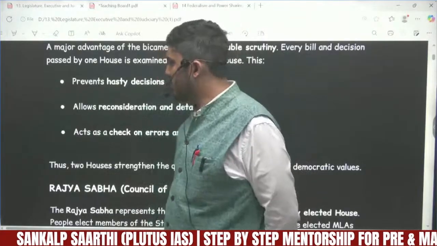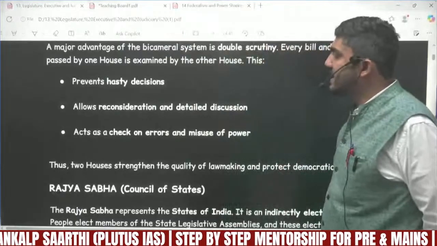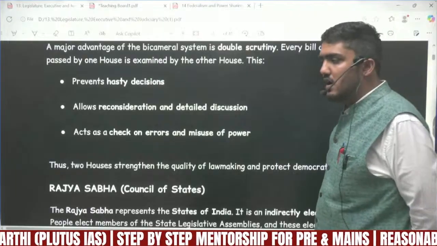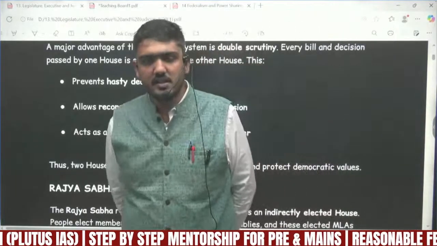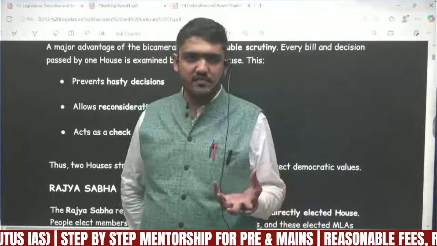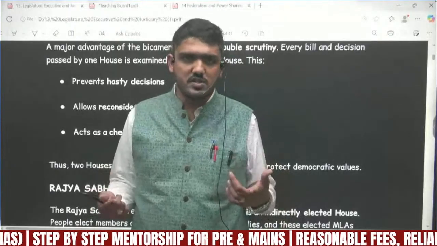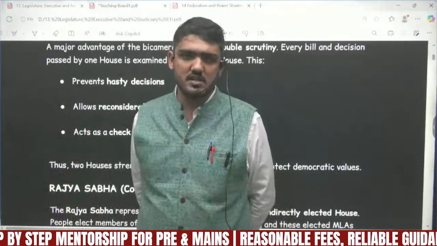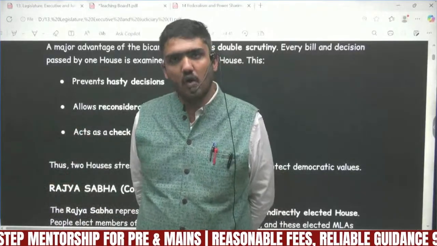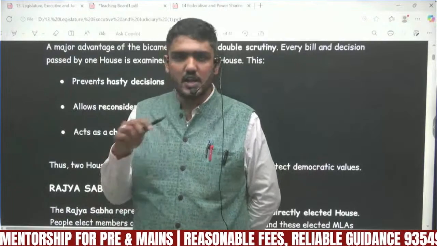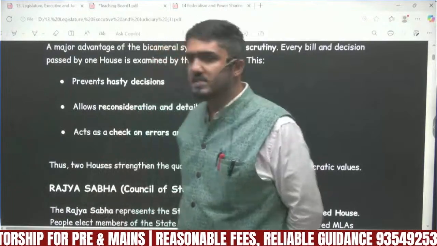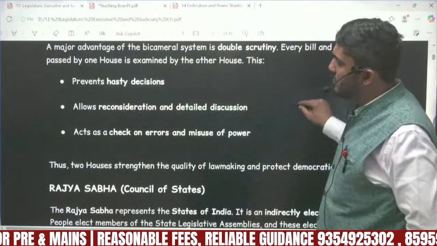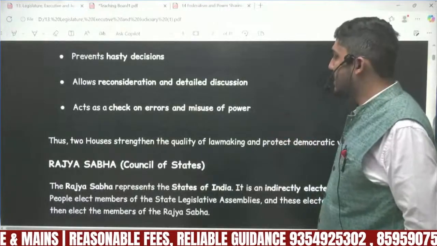It allows reconsideration and detailed discussion. Suppose a bill has to be passed. If there is only one house, the bill will be passed from that one house. But if there are two houses, the bill will be discussed and debated in both. That will prevent disruption, allow the bill to be rechecked, and augment the discussions in the assembly. It also acts as a check on error and misuse of power.